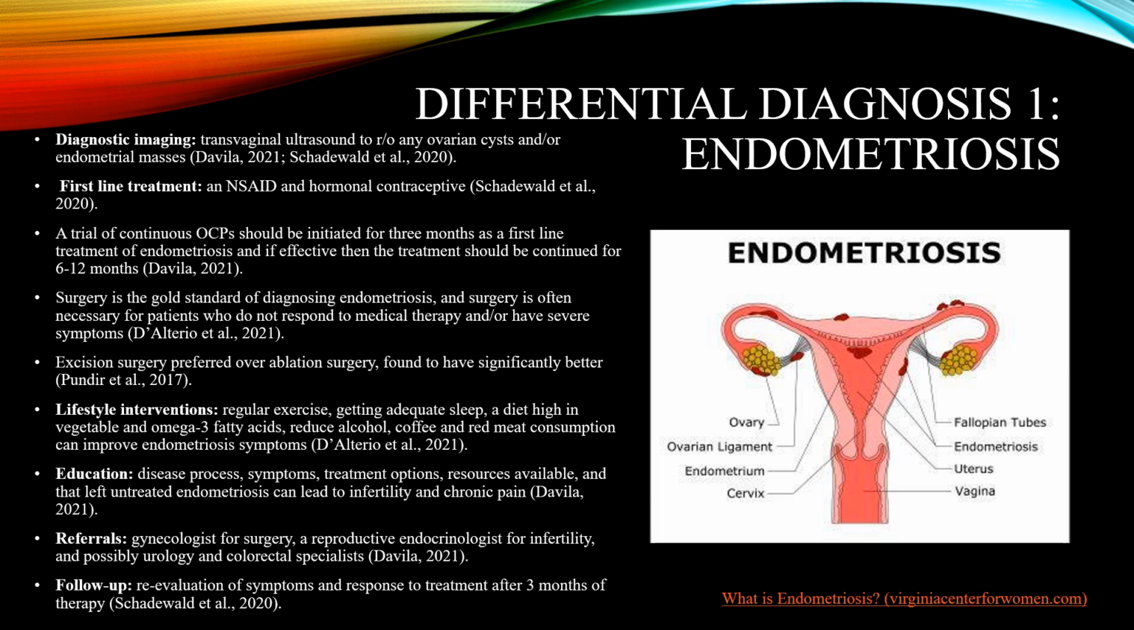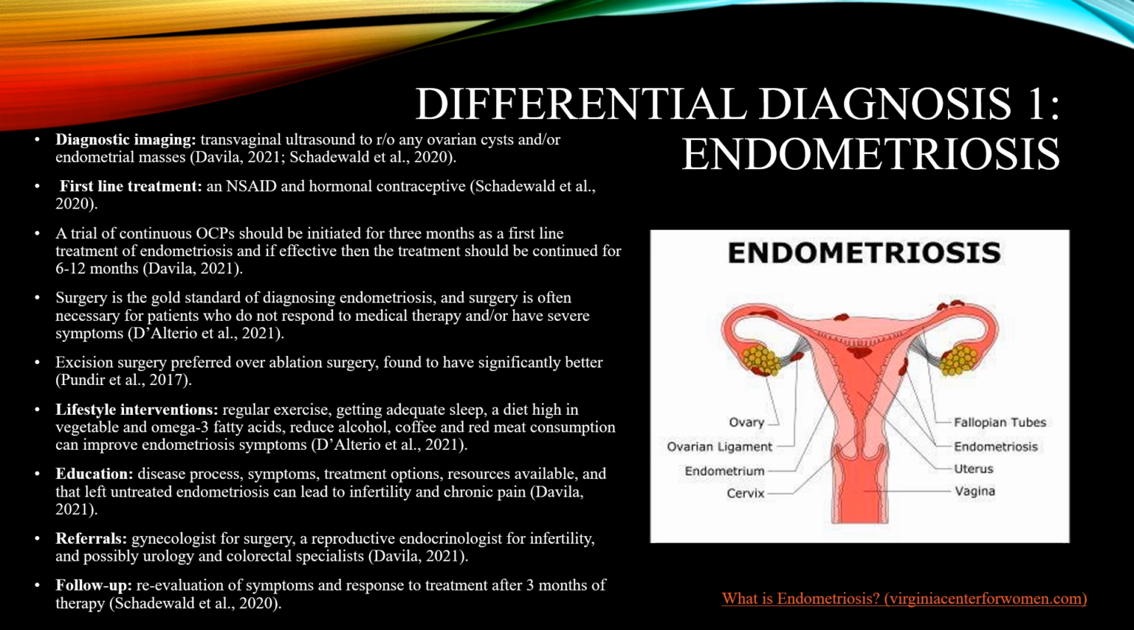Surgery is often necessary for patients that are not responding to medical treatment or have severe symptoms that are impacting their daily lives. Excision surgery is preferred over ablation surgery. Excision is when they actually cut out the disease itself, as opposed to an ablation, which is just cauterizing the endometriosis, and this is found to have significantly better results.